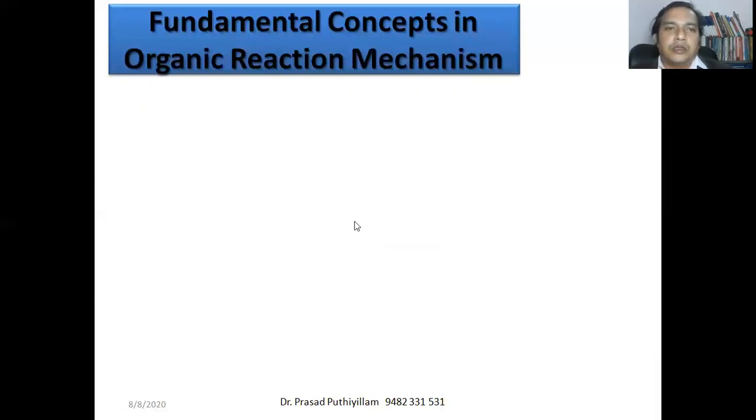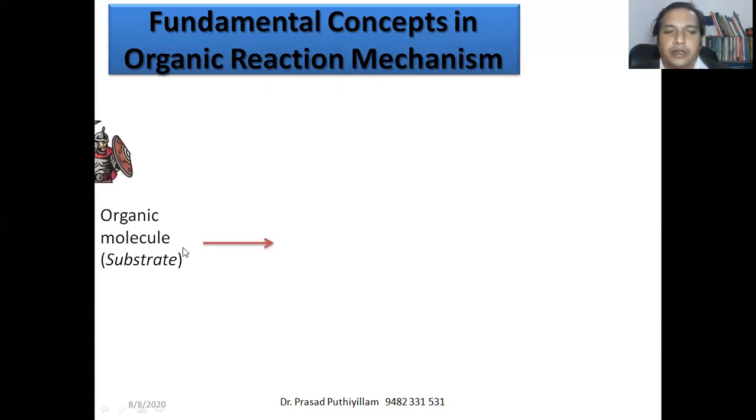Now, some fundamental concepts in organic reaction mechanism. An organic molecule, which we call the substrate, undergoes a chemical reaction to give some product or byproduct. This substrate will undergo chemical reaction only if some attacking reagent or some other molecule comes to react with it to form the product.